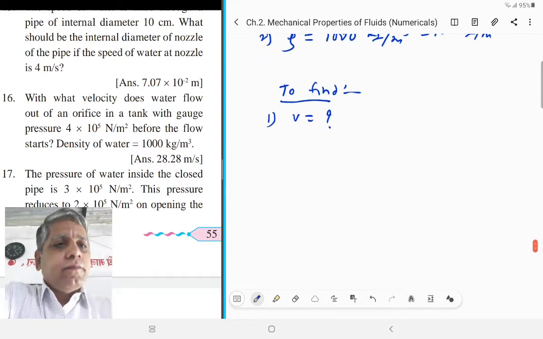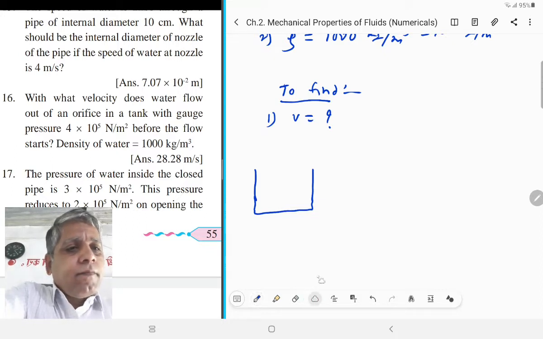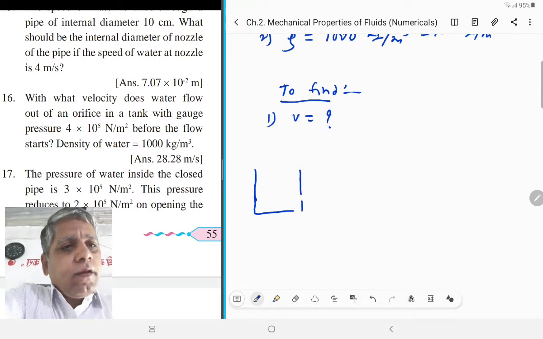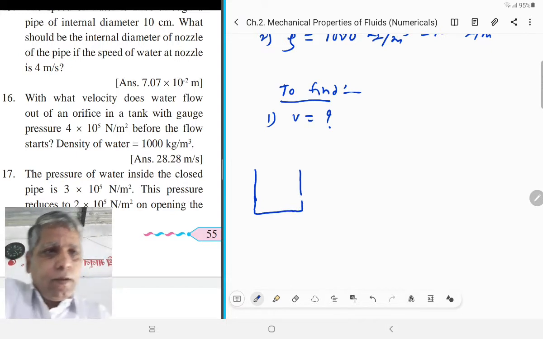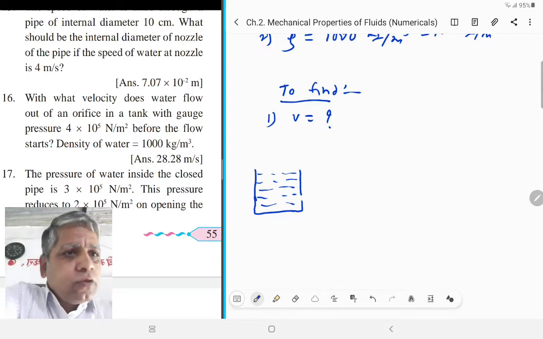If we consider this is the water tank, and here it is the orifice, that is the hole. If this tank is filled by water, this orifice is at the height h.